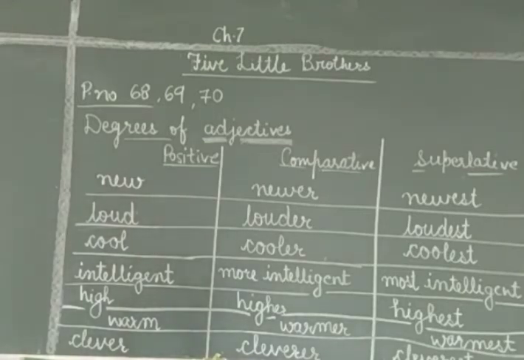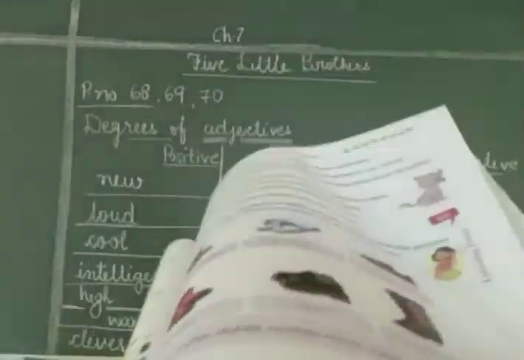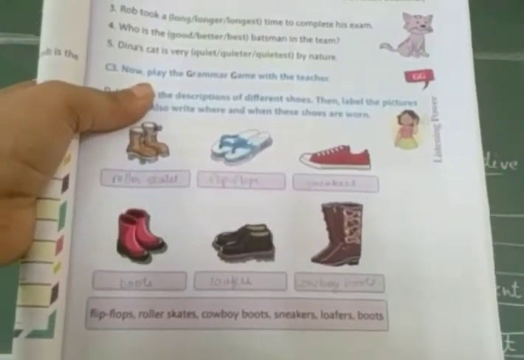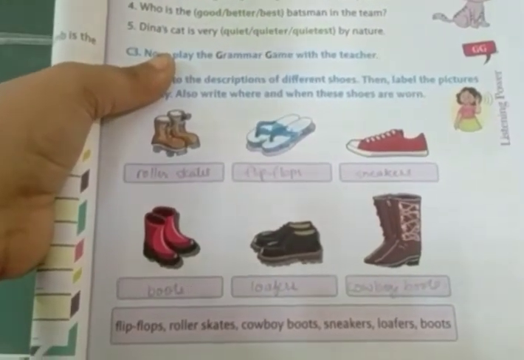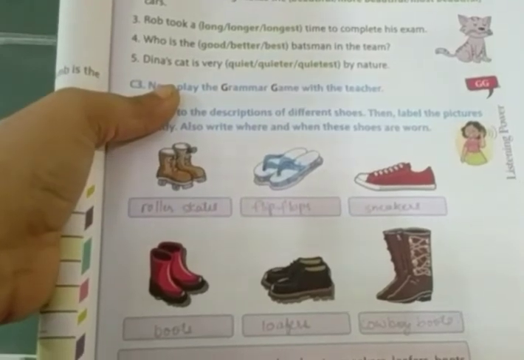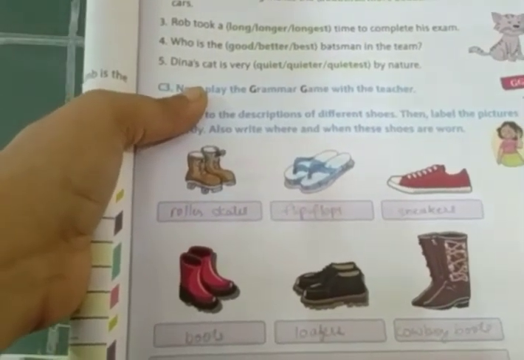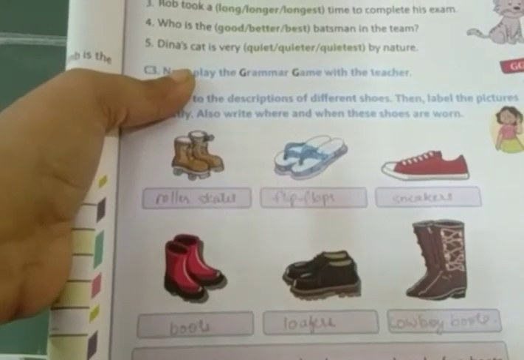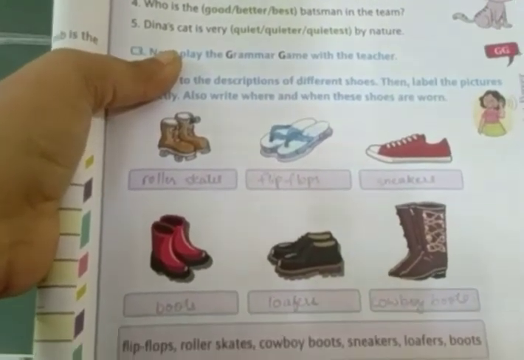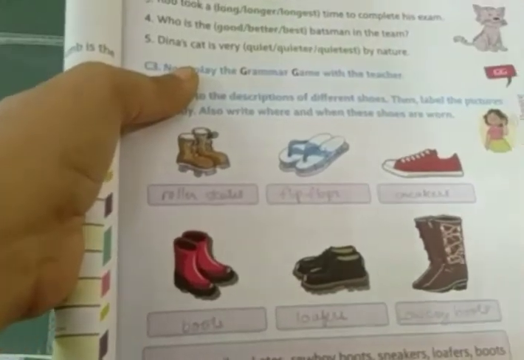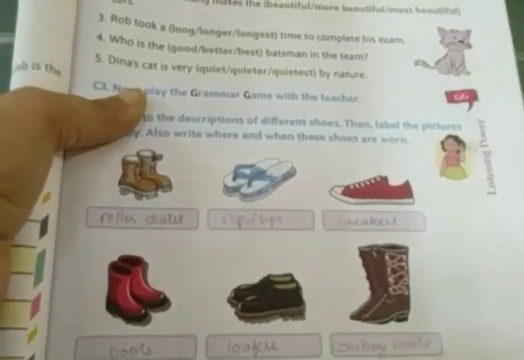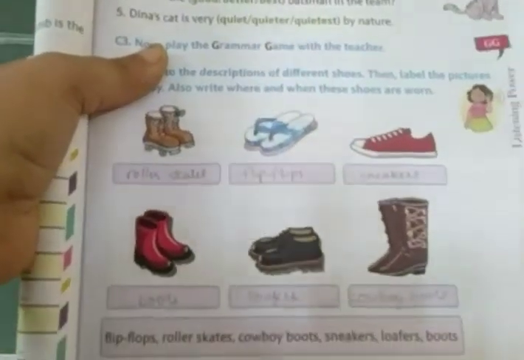Now the next is, come to this exercise that is on page number 71. I am showing you like this. You need to write the types of footwear. What kind of footwears are these? Number one, you can see that there are rollers under the shoe. So these are roller skates. See, all the words are given here in the help box. You have to write all the words from the help box only.